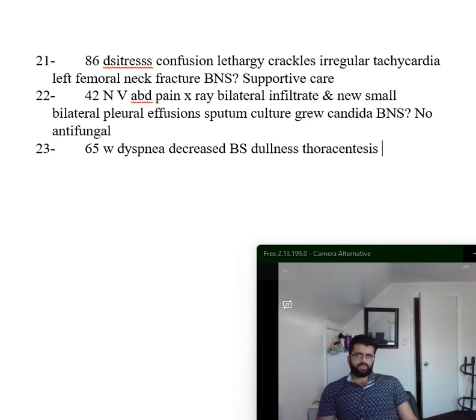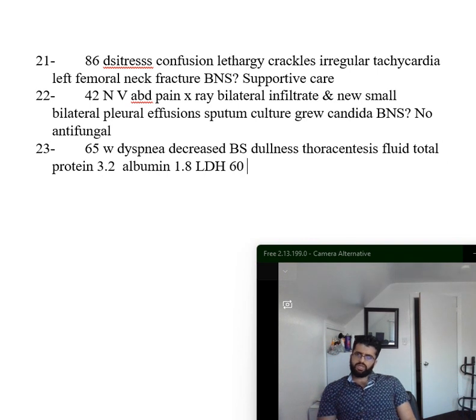Pleural fluid analysis is important. They give you the pleural fluid analysis and you want to know how to interpret that. Very important, okay? So the fluid shows total protein 3.2 and albumin 1.8, LDH 60, leukocytes 500. What kind of fluid is that? And then they will ask you what caused that, what's the diagnosis. So here is what we could do for this patient.